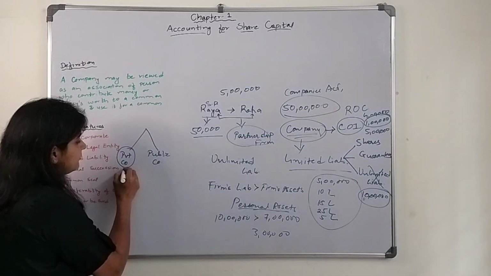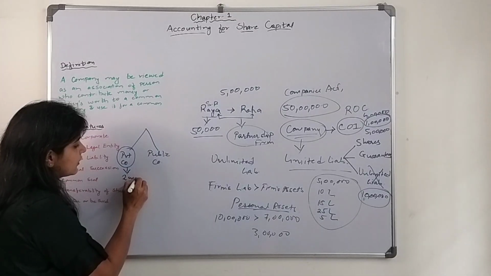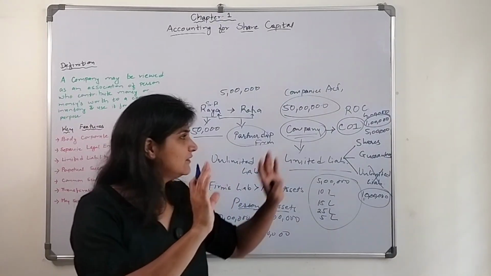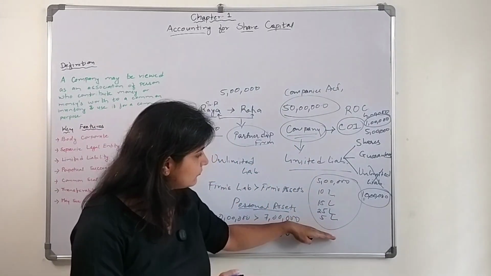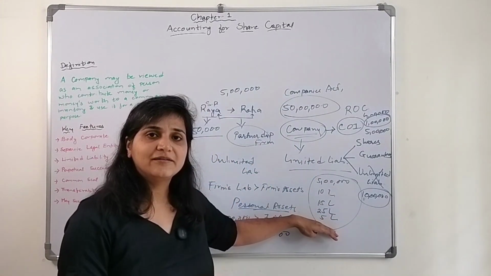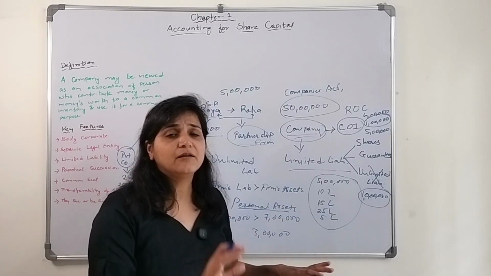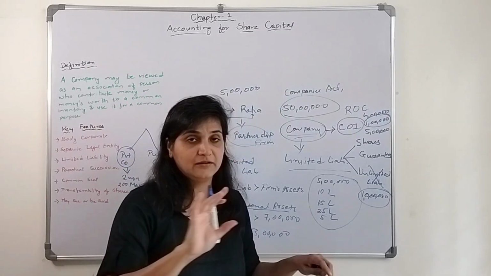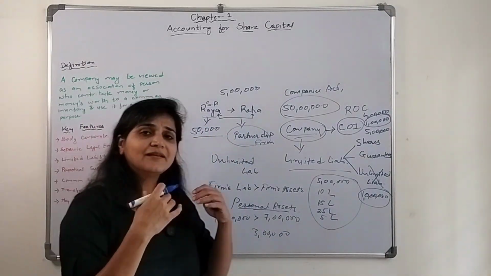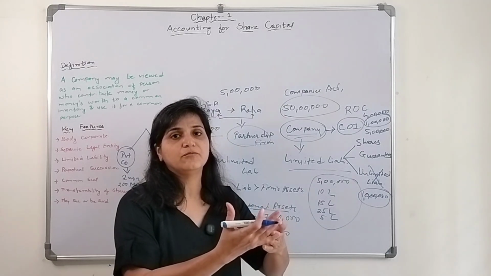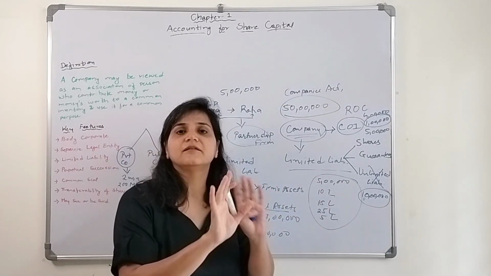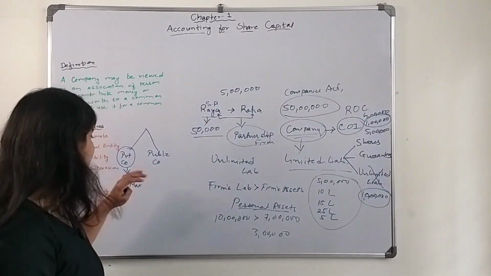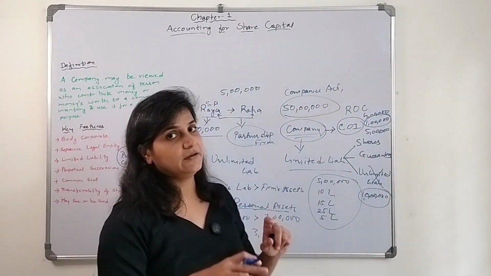So in a private company, there can be a minimum of 2 members or a maximum of 200 members, and this is what they have decided. It is an association of persons. Likewise I discussed, these 5 people have decided to form a company, and that is a private limited. They have to mention that this company, so and so company, is private limited, not public limited. They have invested that amount of money into that particular company, and their liability is limited to that particular amount only.